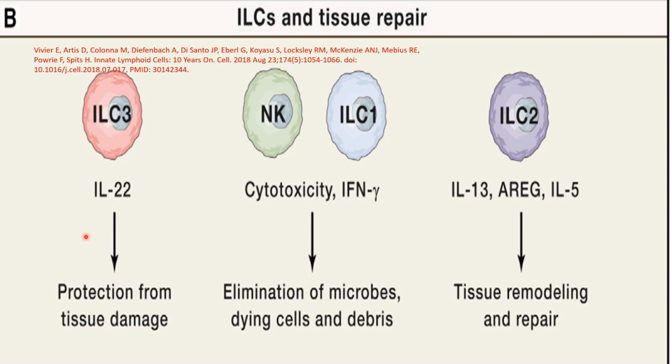We also have innate lymphoid cells type 1 and natural killer cells. By their cytotoxicity and interferon gamma, they eliminate microbes, dying cells and debris. And the most important are innate lymphoid cells type 2, which produce interleukin 13 and 5, and they are responsible for tissue remodeling and repair.